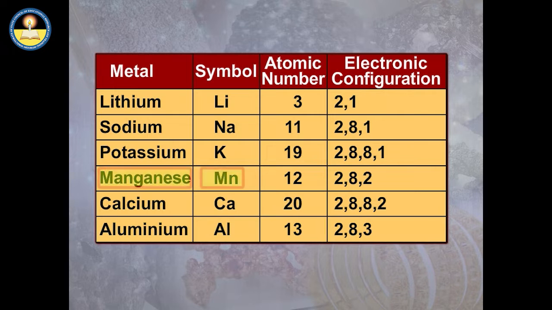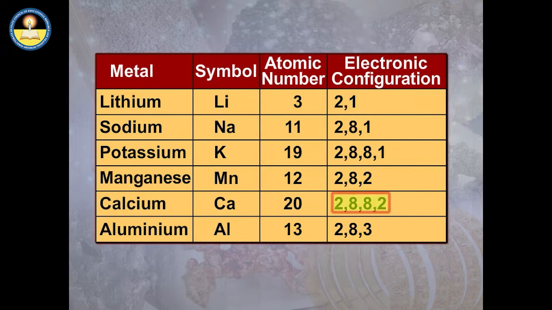Magnesium is denoted by Mg. It has an atomic number of 12. Its electronic configuration is 2,8,2. Calcium is denoted by Ca. Its atomic number is 20.